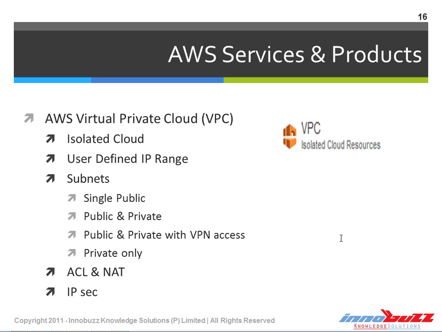Since we are isolating it from the public cloud, we get other features like ACL and NAT, which are the access control list and network address translation for the resources running under our virtual private cloud. We can write our own rules in an ACL, and the communication between the resources inside the virtual private cloud as well as from the public internet would be monitored by the ACL and the NAT. And also the security groups will be used for monitoring the inbound and outbound traffic.